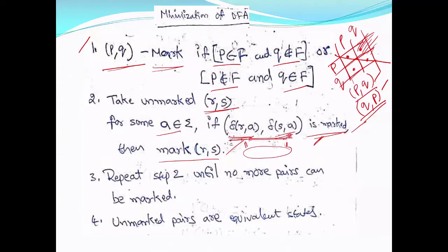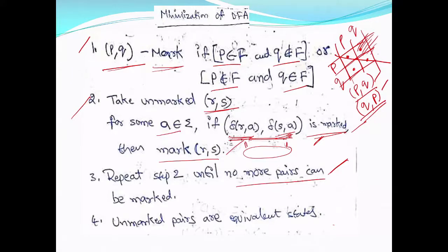You repeat this step 2. Your table is for a finite set of states, so entries are finite, and you go on repeating this until no more pairs can be marked. First you complete one iteration of all unmarked pairs, then new things will be marked.